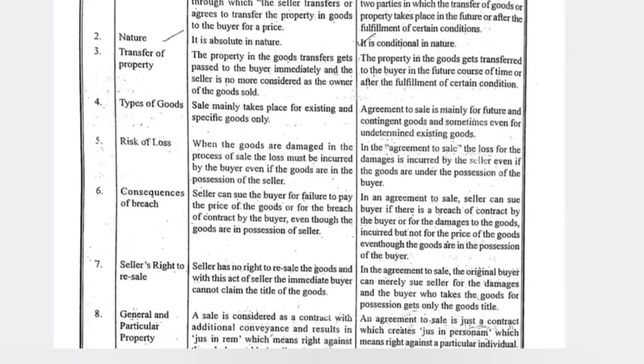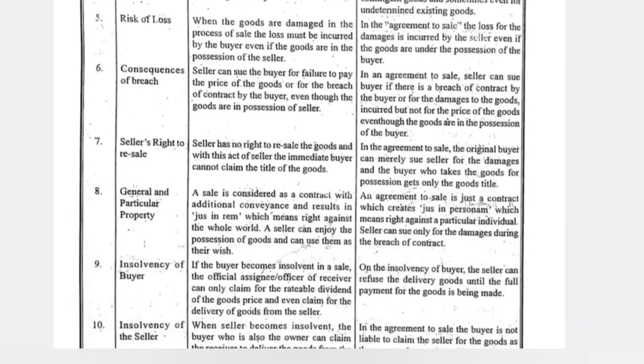Transfer of property means the property in the goods gets passed to the buyer immediately and the seller is no longer considered the owner. So be perfect with this differences answer. My suggestion is you remember those bases and the remaining things you can write on your own.